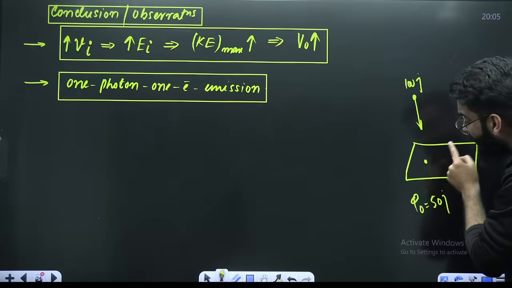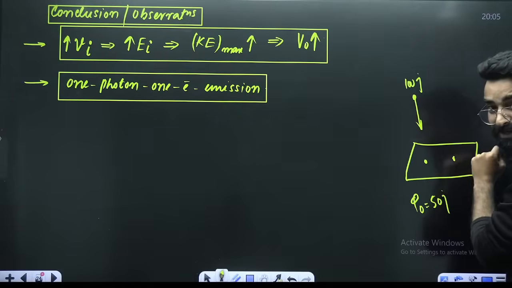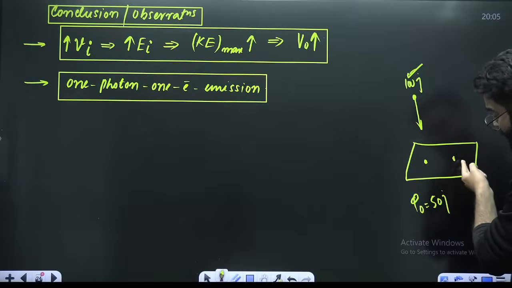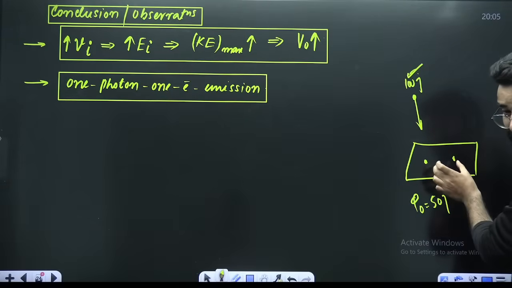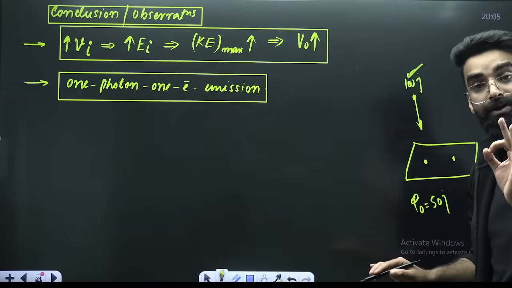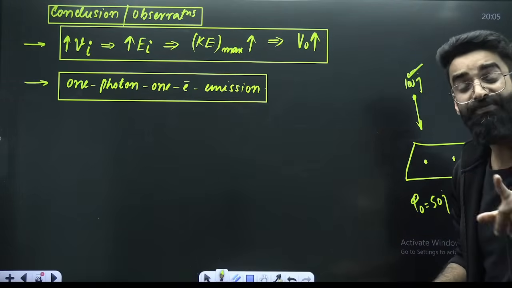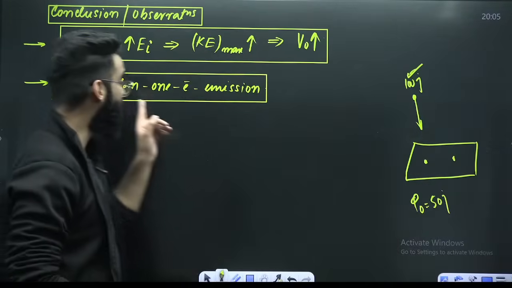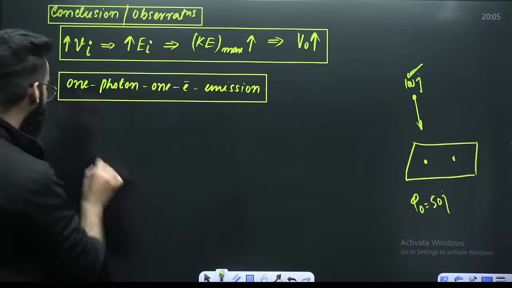And the minimum energy required to take the electron out is 50. Does that mean this one photon will take two electrons out, because this requires 50, this requires 50, and 50 plus 50 is 100? No. One photon knocks out just one electron. One photon can never knock out two electrons. That's why it's called one photon, one electron emission.